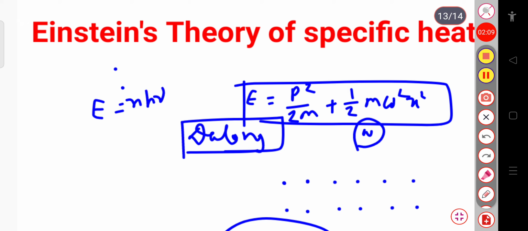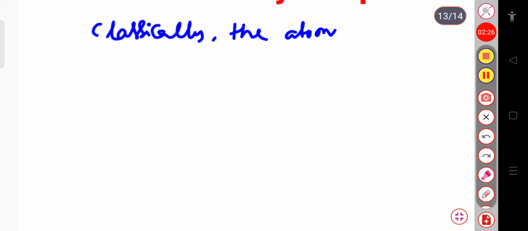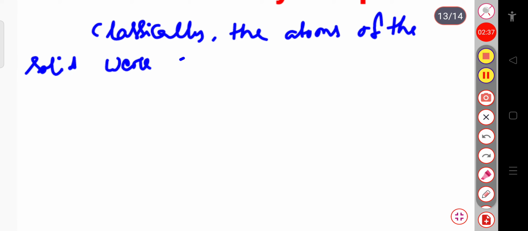Now let us start with our topic, Einstein's theory of specific heat. Let us start writing. Classically, the atoms of the solid were considered as simple harmonic oscillators having continuous energy.